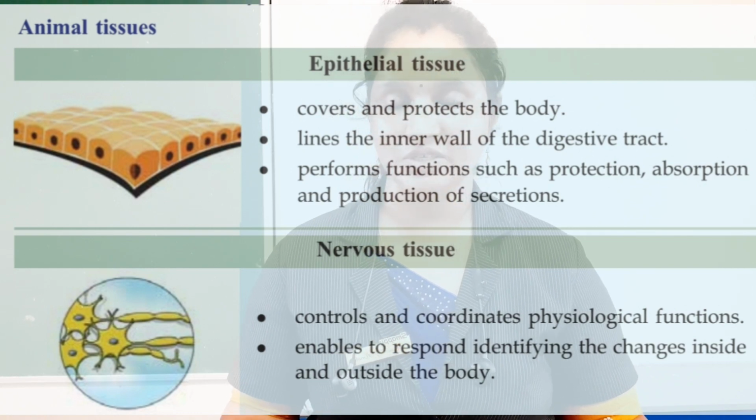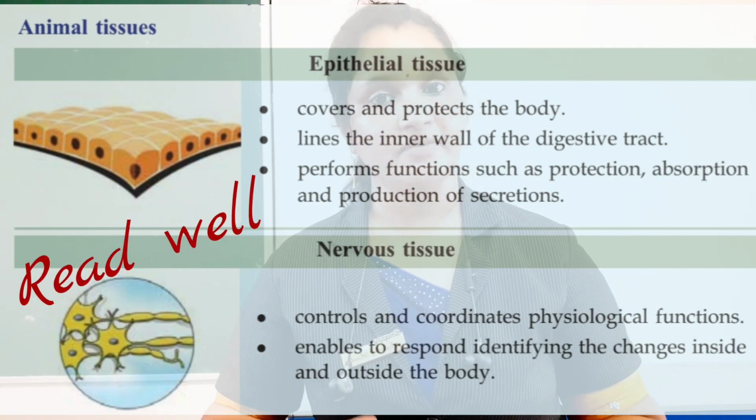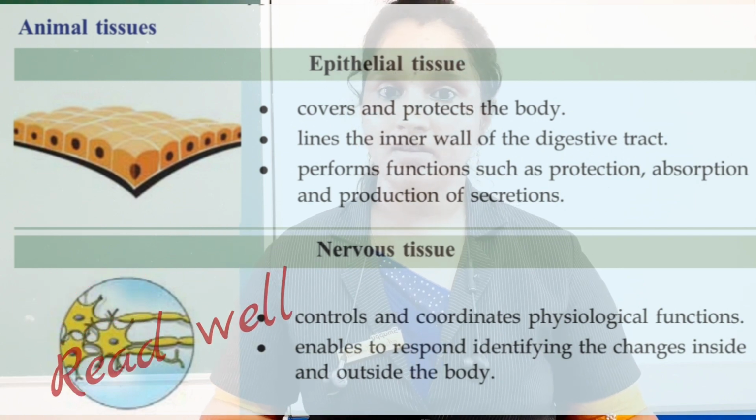They are functioning in a coordinated way. So by the coordinated action of these neurons, all the physiological functions are carried out without any hassle. So we have discussed two types of animal tissues now, that is epithelial tissues and nervous tissues, which are very important to our body. Much more importance is to be given to the next two types of tissues, that is muscular tissues and connective tissues, which will be discussed by my teacher. So listen carefully.